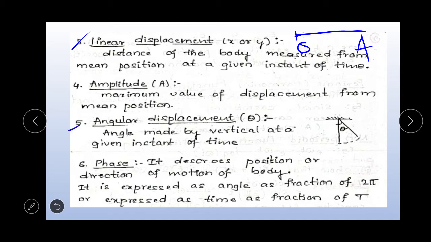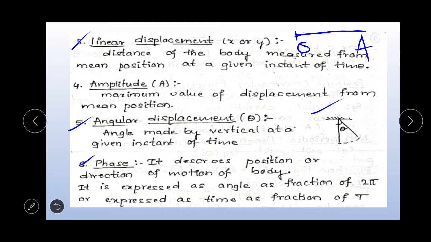Next, angular displacement, theta. The angle made by a vertical at a given instant of time is called angular displacement. In the diagram you can observe the representation of the movement of a simple pendulum. Okay, right. So this angle theta is called angular displacement.